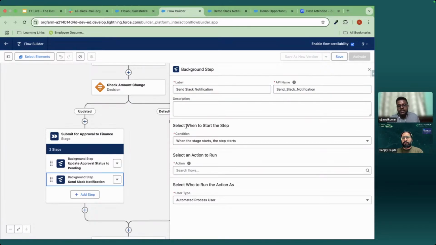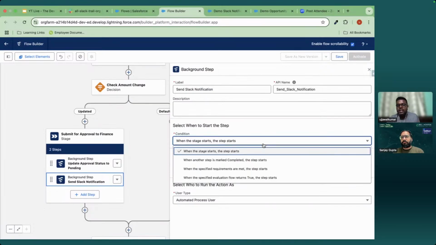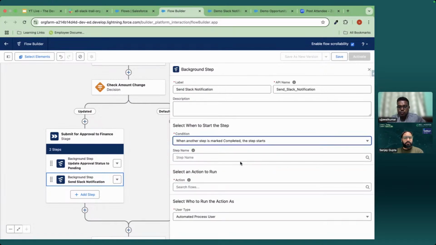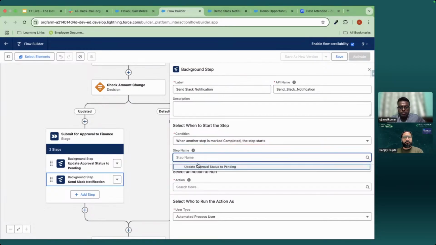So here we can see, select when to start the step. The first default one is when the stage starts, the step starts. But the user has the ability to choose. Suppose when another step is completed, then we have to execute this particular step. So I will choose when another step is marked complete, the step should start. Which other step? I want that when this background step, update approval status is pending, is done, then this step should start. And what would be the action?